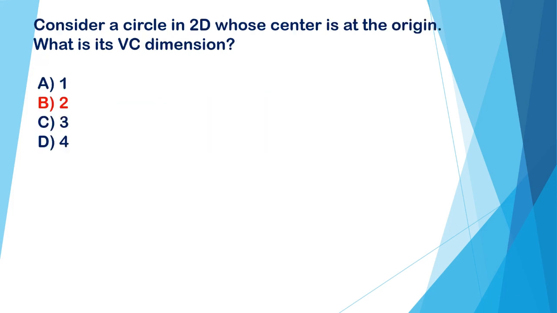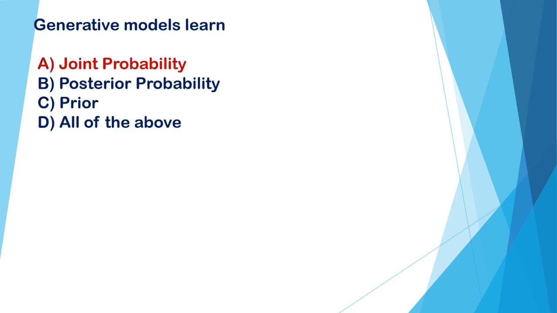Consider a circle in two dimensions whose center is at the origin. What is its VC dimension? A. 1, B. 2, C. 3, D. 4. And B, 2, is the correct answer. Generative models learn A. Joint probability, B. Posterior probability, C. Prior, D. All of the above. And the correct option is A.